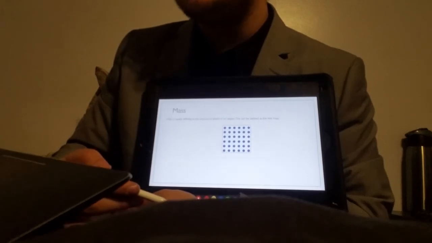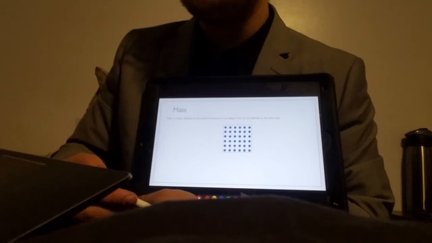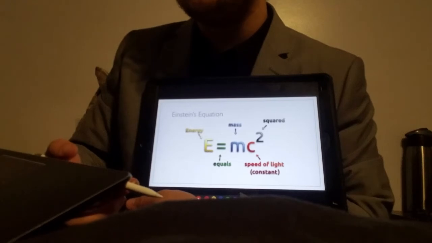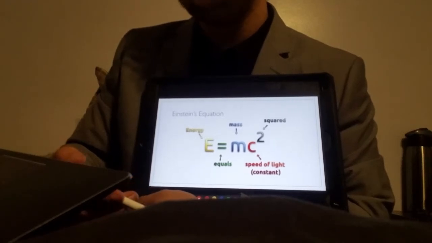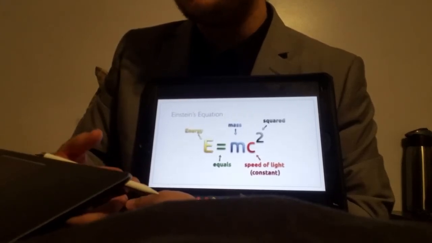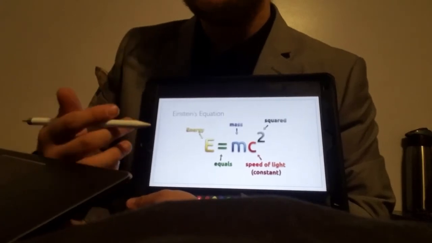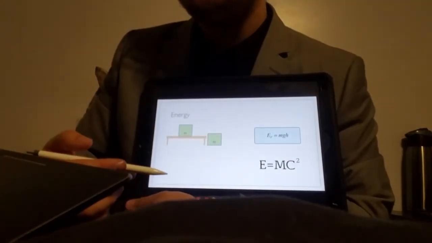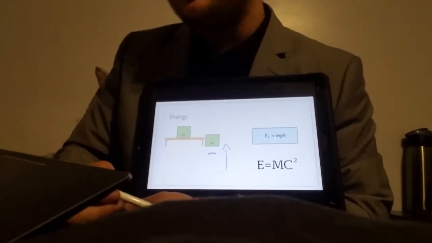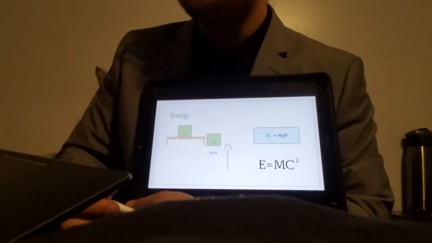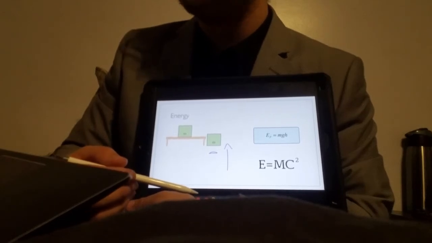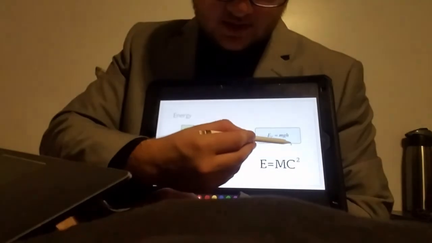So if this isn't what mass is, then what is it? Well, mass is energy. This is the basis of Einstein's equation E = mc squared. Mass can also be defined as the resistance to acceleration. One simple example comes to mind when trying to piece these two concepts together. Take a box of a certain mass, right? We're going to move it up against Earth's gravitational acceleration. We know when we do that, the box resists the acceleration. What's also interesting is when the box moves upward, there's a gain in potential energy.